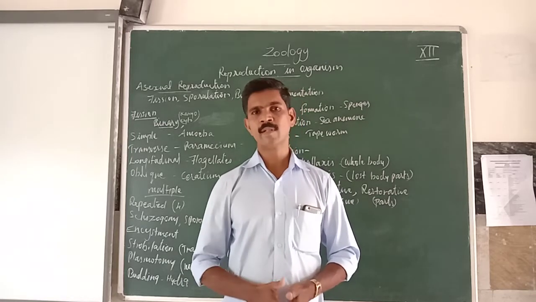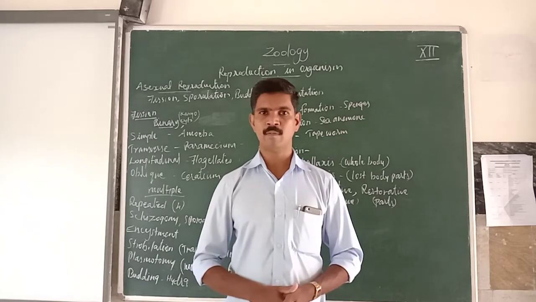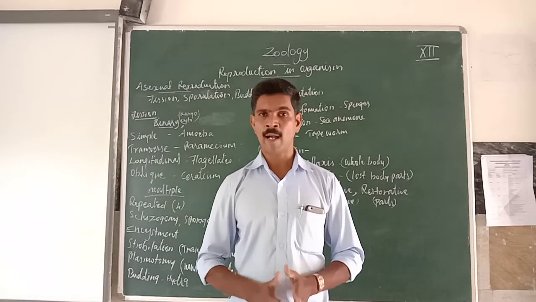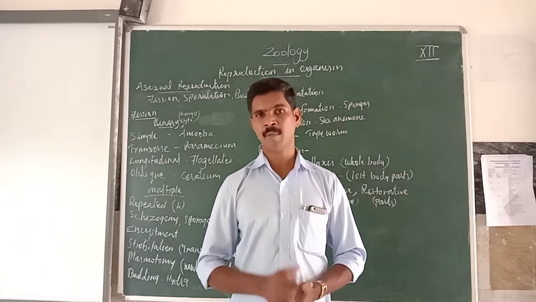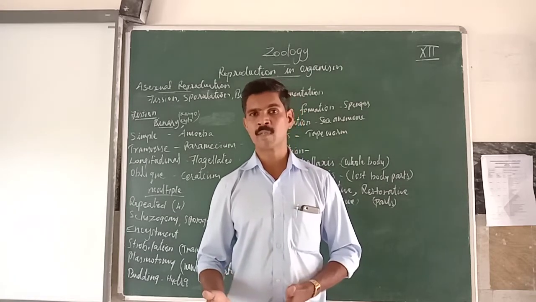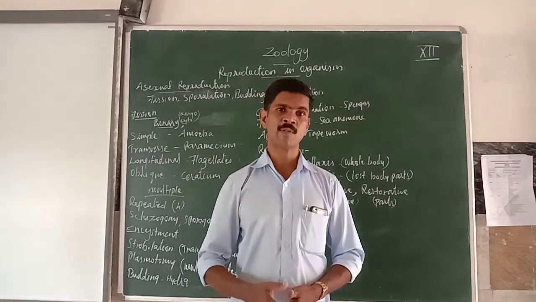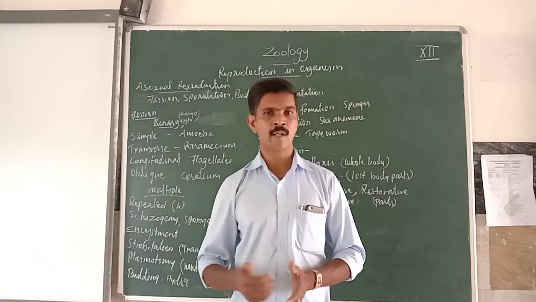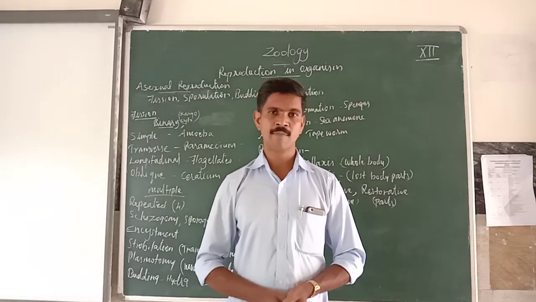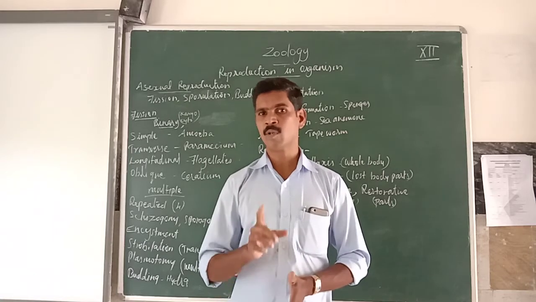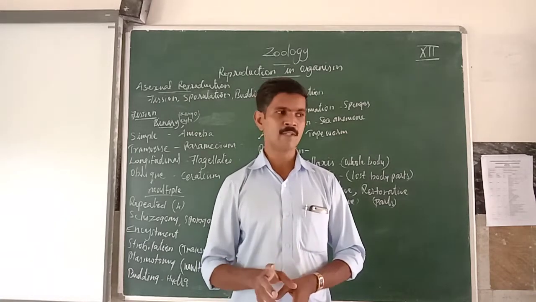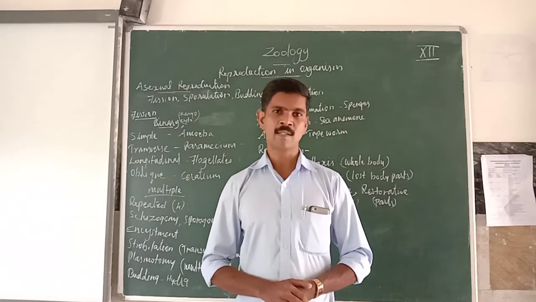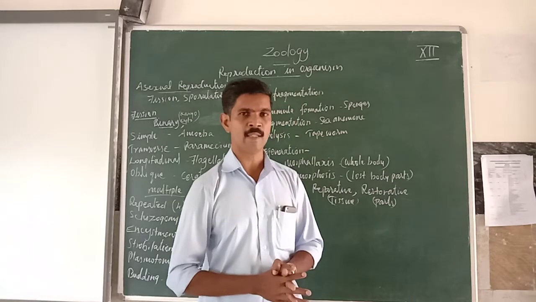But in sexual reproduction, two parents are involved, father and mother, and gamete involvement plays a very important role. The male organism produces the male gamete and the female organism produces the female gamete. Finally, both gametes fuse together and a new organism develops. So in asexual reproduction only one parent is involved, but in sexual reproduction two parents are involved. This is a small introduction about reproduction.